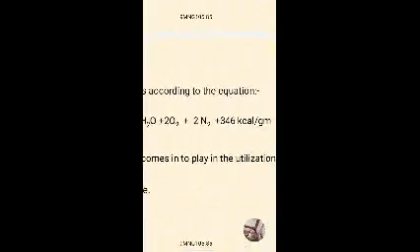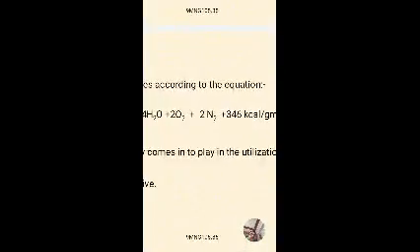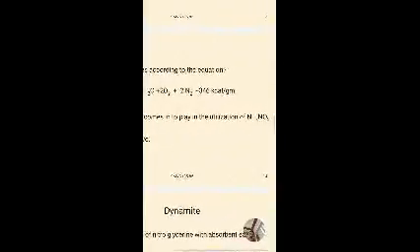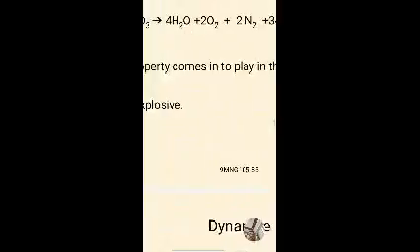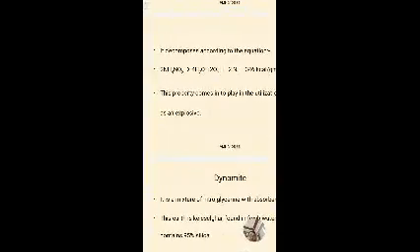2NH4NO3 gives 4H2O plus 2O2 plus 2N2 plus 346 kilocalories per gram. It liberates oxygen, water, nitrogen, and it gives some energy. This property comes into play for utilization of NH4NO3, ammonium nitrate. This is a white hygroscopic salt, easily soluble in water.